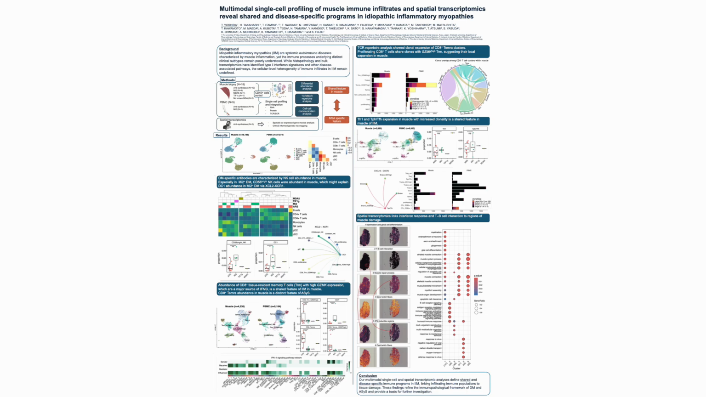Therefore, granzyme K high CD8 resident memory T cells represent a shared immunological feature across IIM subtypes and appear to be a major source of interferon gamma in muscle. We also observed expansion of CD4 helper T cell subsets, particularly Th1 and TPH-TFH cells in muscle. These cells showed increased clonality and CXCL13 expression, suggesting local T-B cell interaction within inflamed tissue.